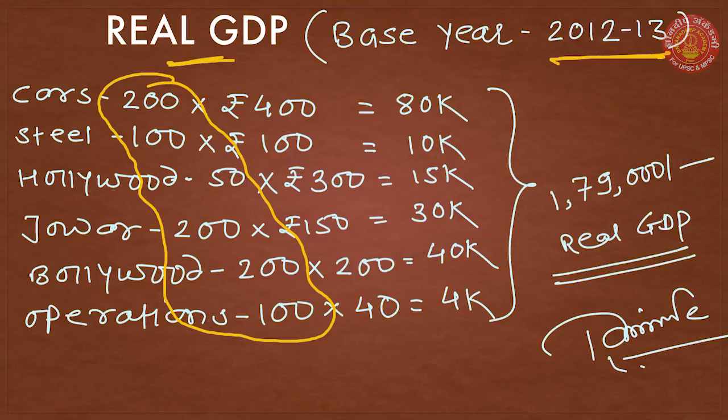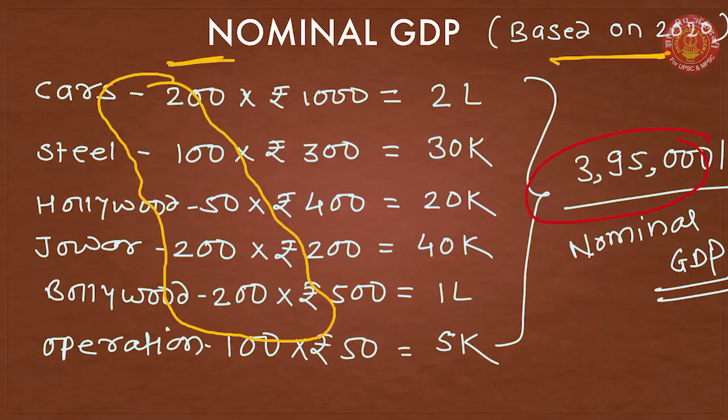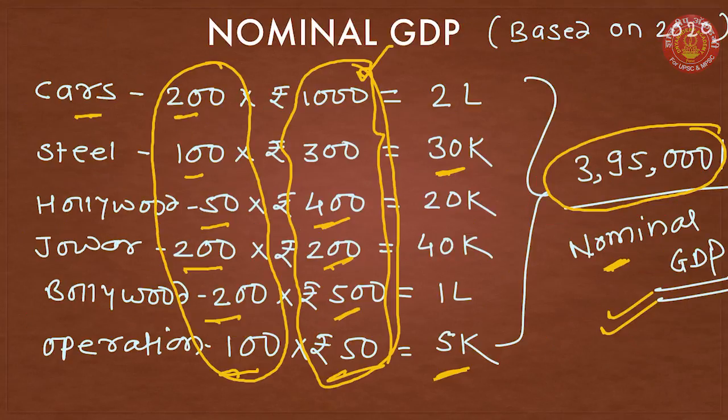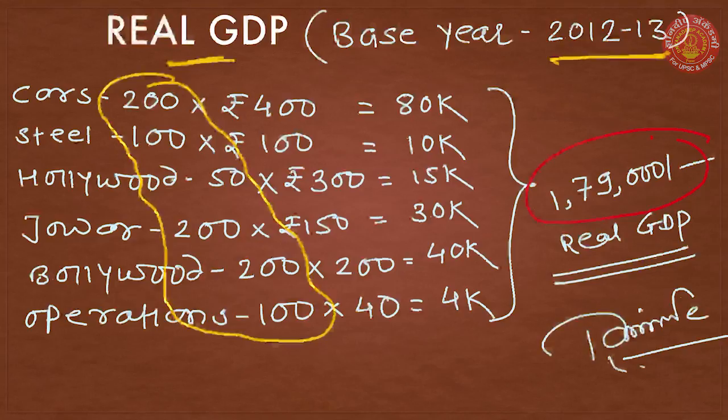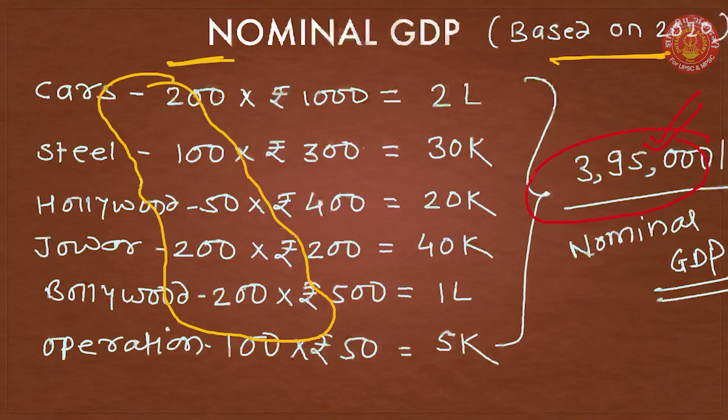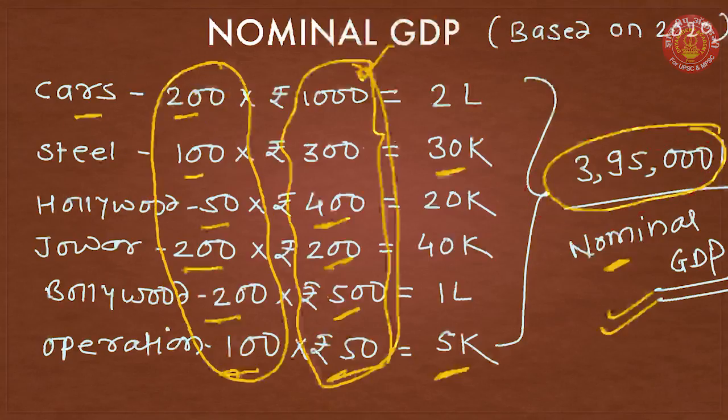So when we count this entire thing, we get a GDP of 1,79,000 rupees. See, nominal GDP was 3,95,000 rupees. When we compare nominal GDP with real GDP, we get a value of 1,79,000 rupees. It means prices have increased from 1,79,000 rupees to almost 3,95,000 rupees. So this is the rate of inflation.